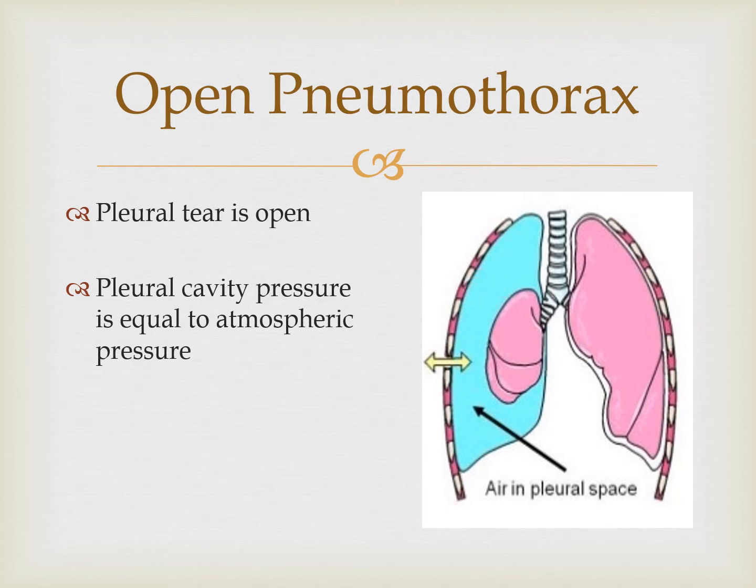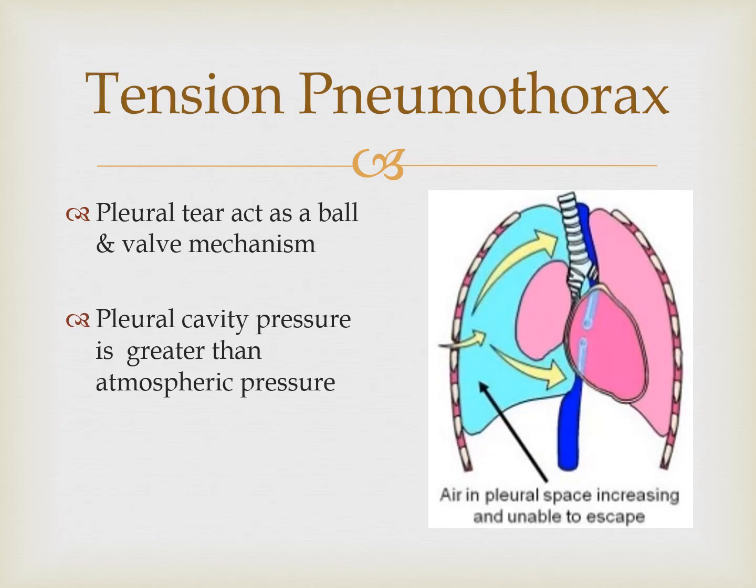This is tension pneumothorax, which is actually a very important emergency, and my emphasis in today's lecture is on tension pneumothorax, which is important from your UHS examination point of view as well. The pleural tear acts as a ball valve mechanism. Air will go inside, increasing the pleural cavity pressure to more than atmospheric pressure, because air is going inside and not out the other side, as it was in open pneumothorax. So this will be an emergency.